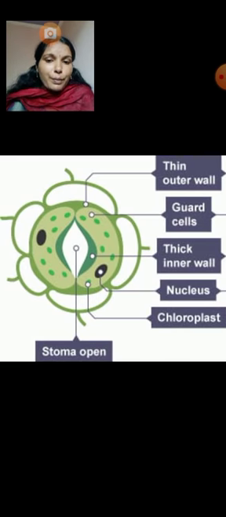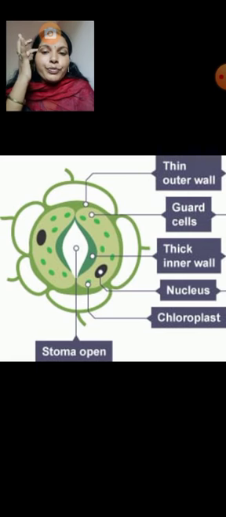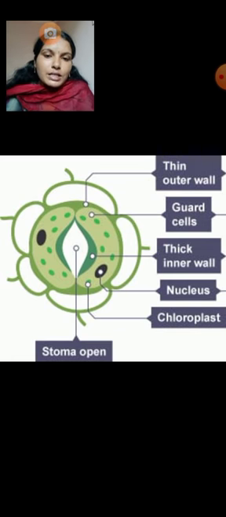Together the guard cells and subsidiary cells form a complex, like a flower. So that is the stomatal complex.